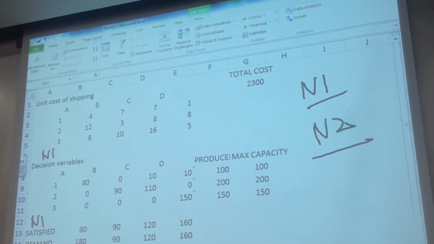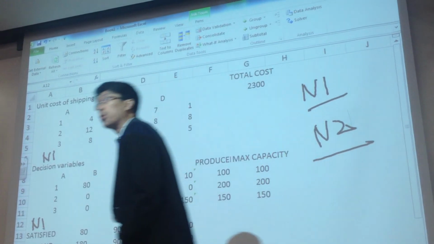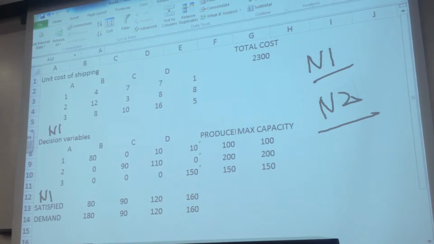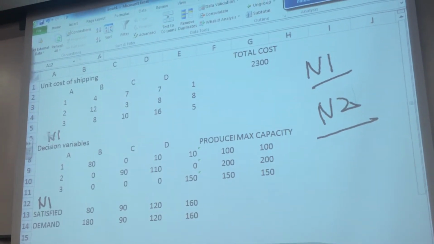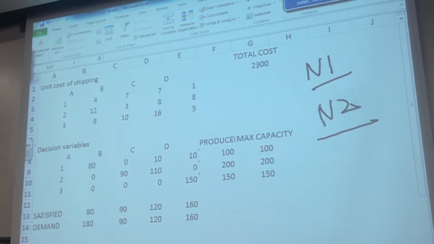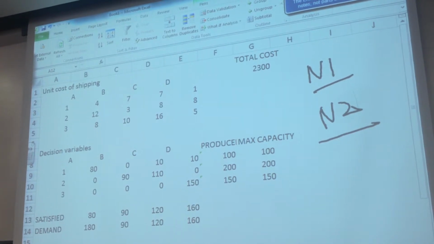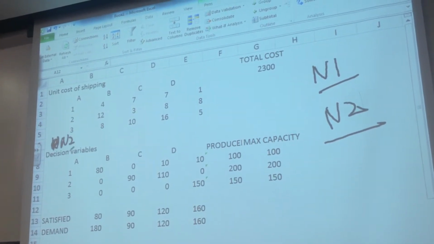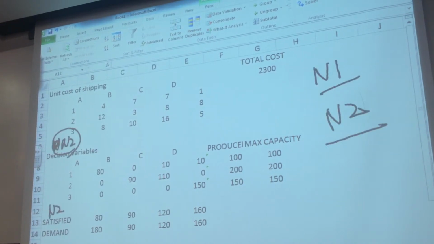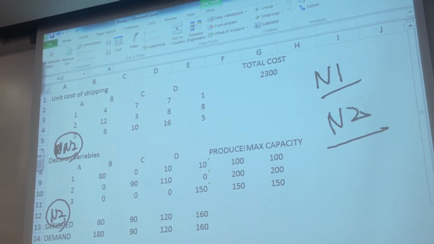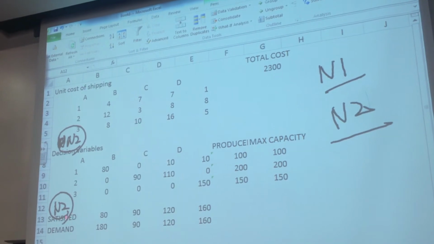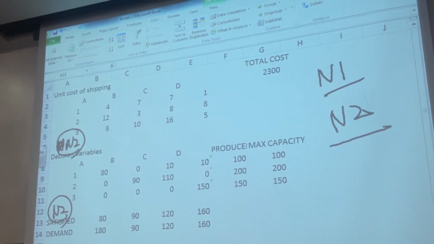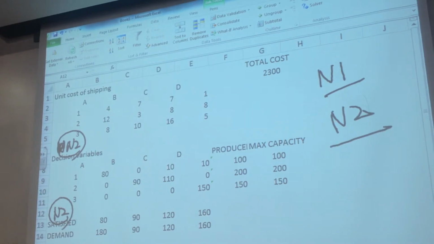Now, once you are able to find out the potential total cost for N1, remove it. Now it is time to include N2. What is the potential capacity for N2? Still at least 100.